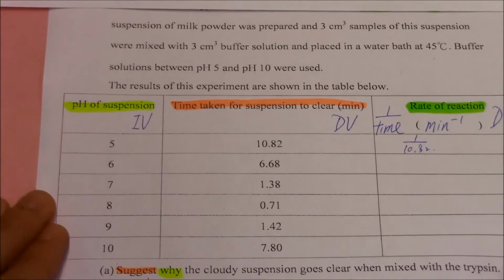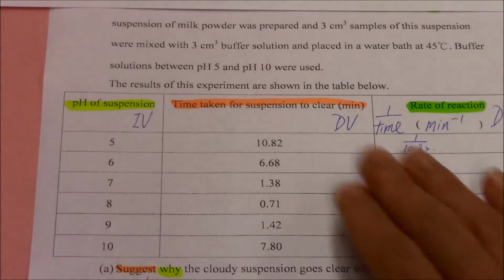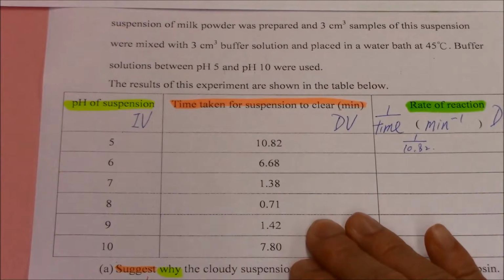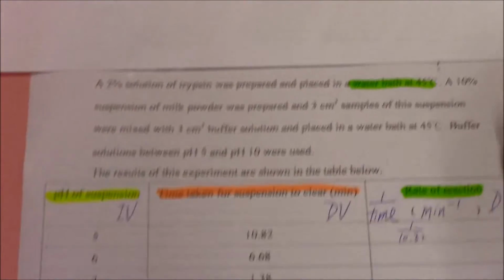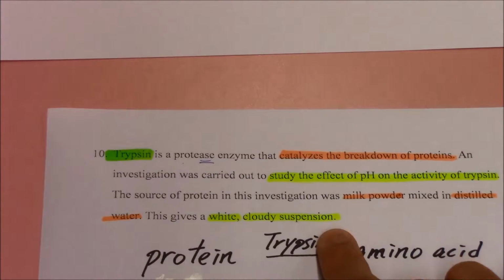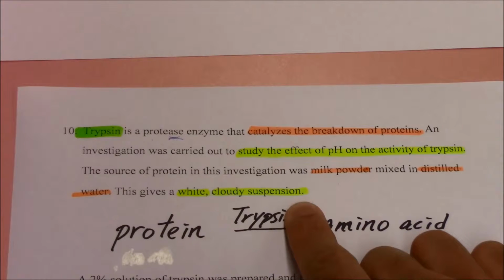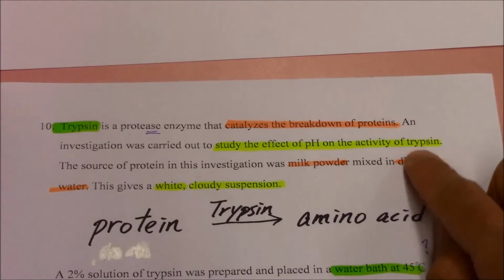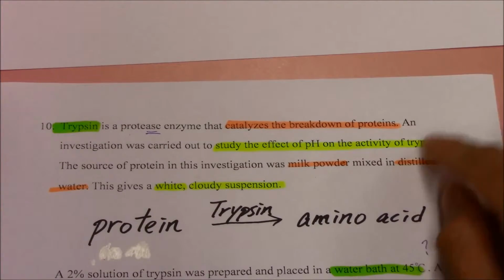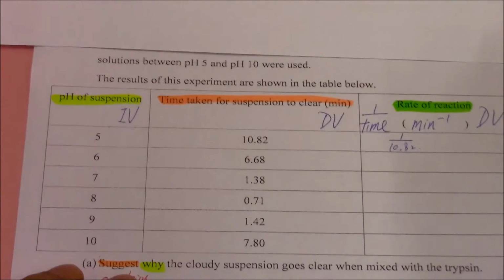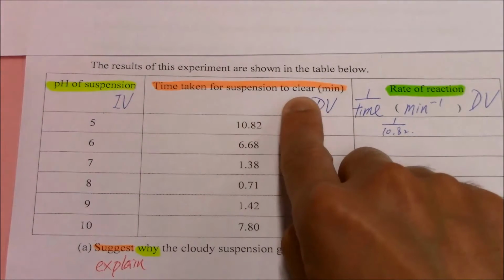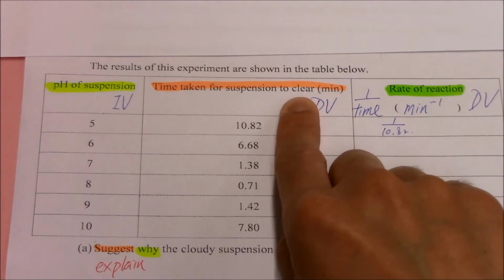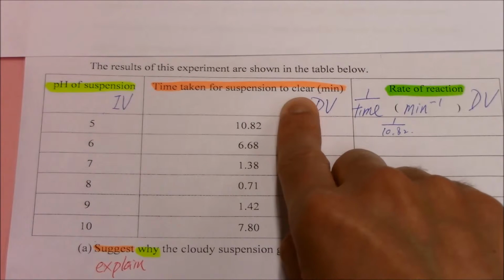So let's take a look at the table. We change the pH, so it's the IV, and then we measure the time taken for suspension to become clear, and it's the dV. Beware of that. At the very beginning, the milk powder suspension is white and cloudy, and we are measuring the activity of trypsin by the time taken for the suspension to become clear, from cloudy, from white to clear.